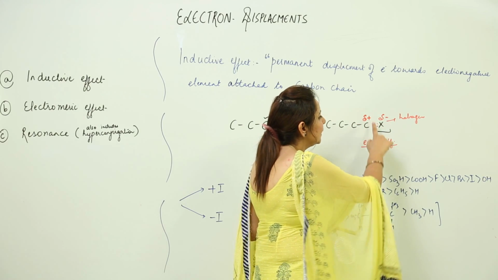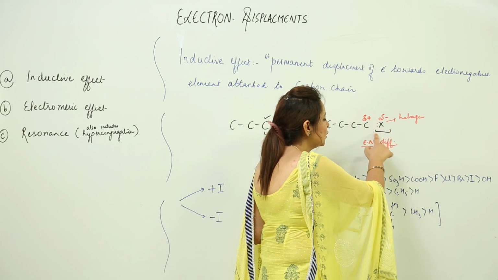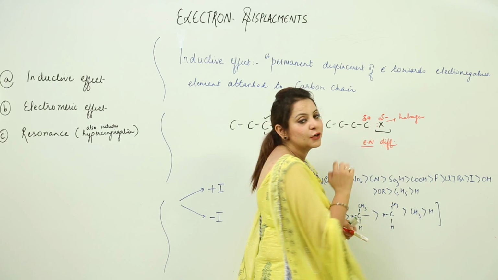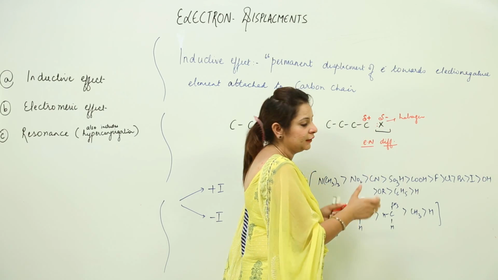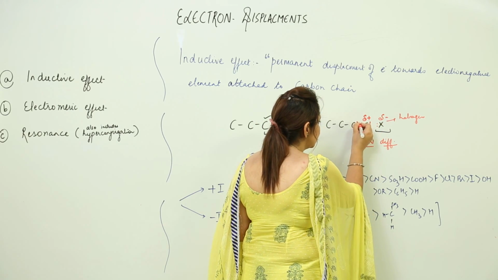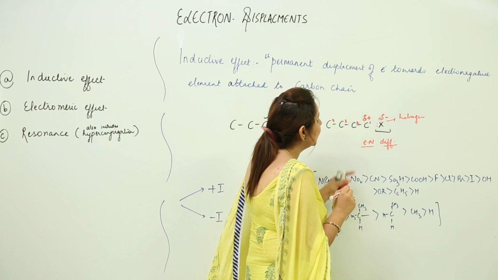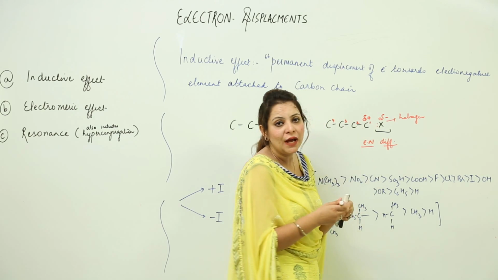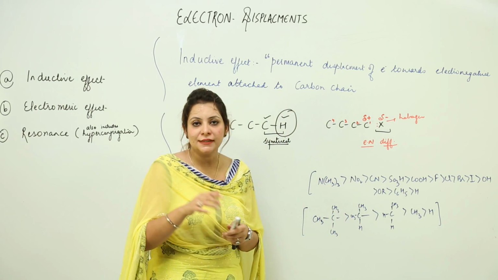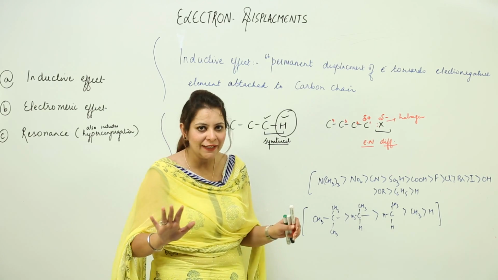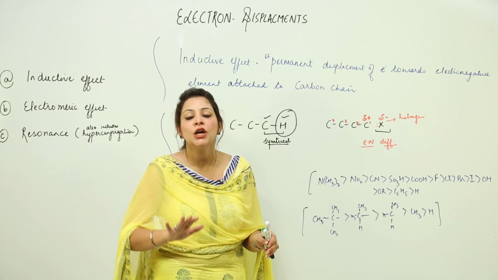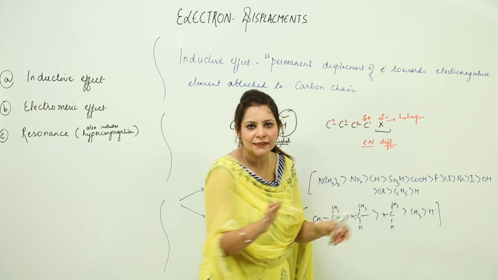As a result, the electron density on X will increase and it will acquire a partial negative charge. Let's number the carbons 1, 2, 3 and 4. Because electrons are taken away from C1, its electron density will decrease and it will acquire a partial positive charge. We have already done this in polarity as well.